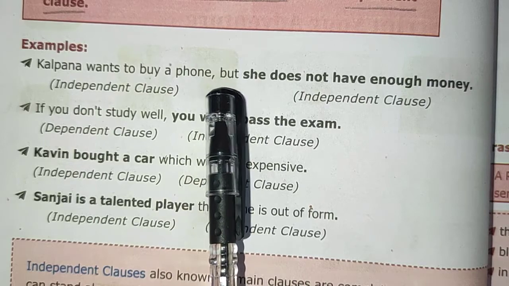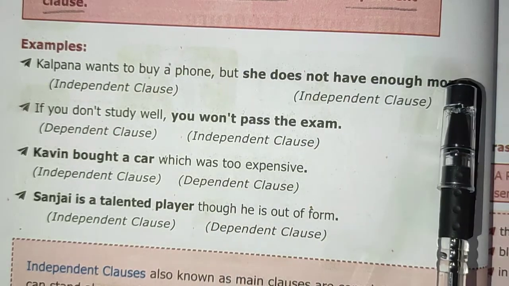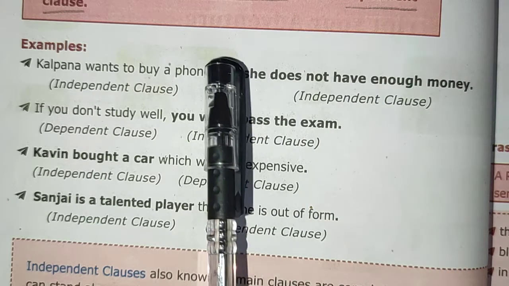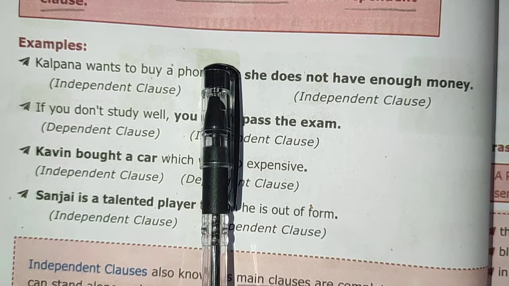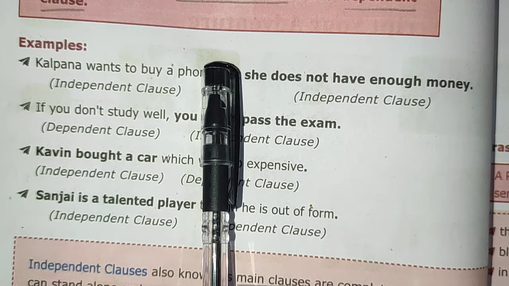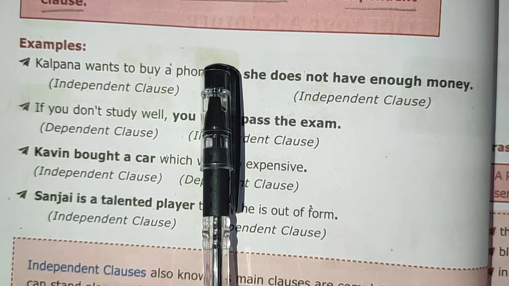If we join this with but, it is not a complete sentence. But if we don't take this but, now read the sentence. She does not have enough money. So it gives us meaning. So it is an independent clause.